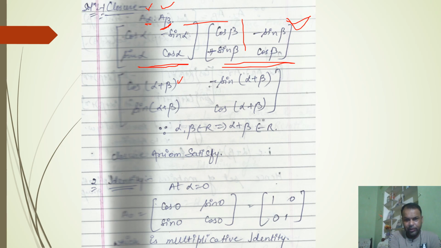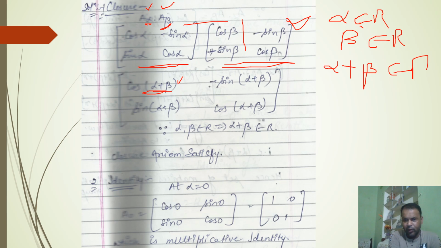Similarly, all 4 products will be written in this way. Alpha is a real number, beta is again a real number, and we know that if alpha belongs to R and beta belongs to R, then the sum of 2 real numbers will always be real. So alpha plus beta will always be real. So the resultant will always be a matrix of this pattern made by using a real number as the argument. So the closure axiom is satisfied.